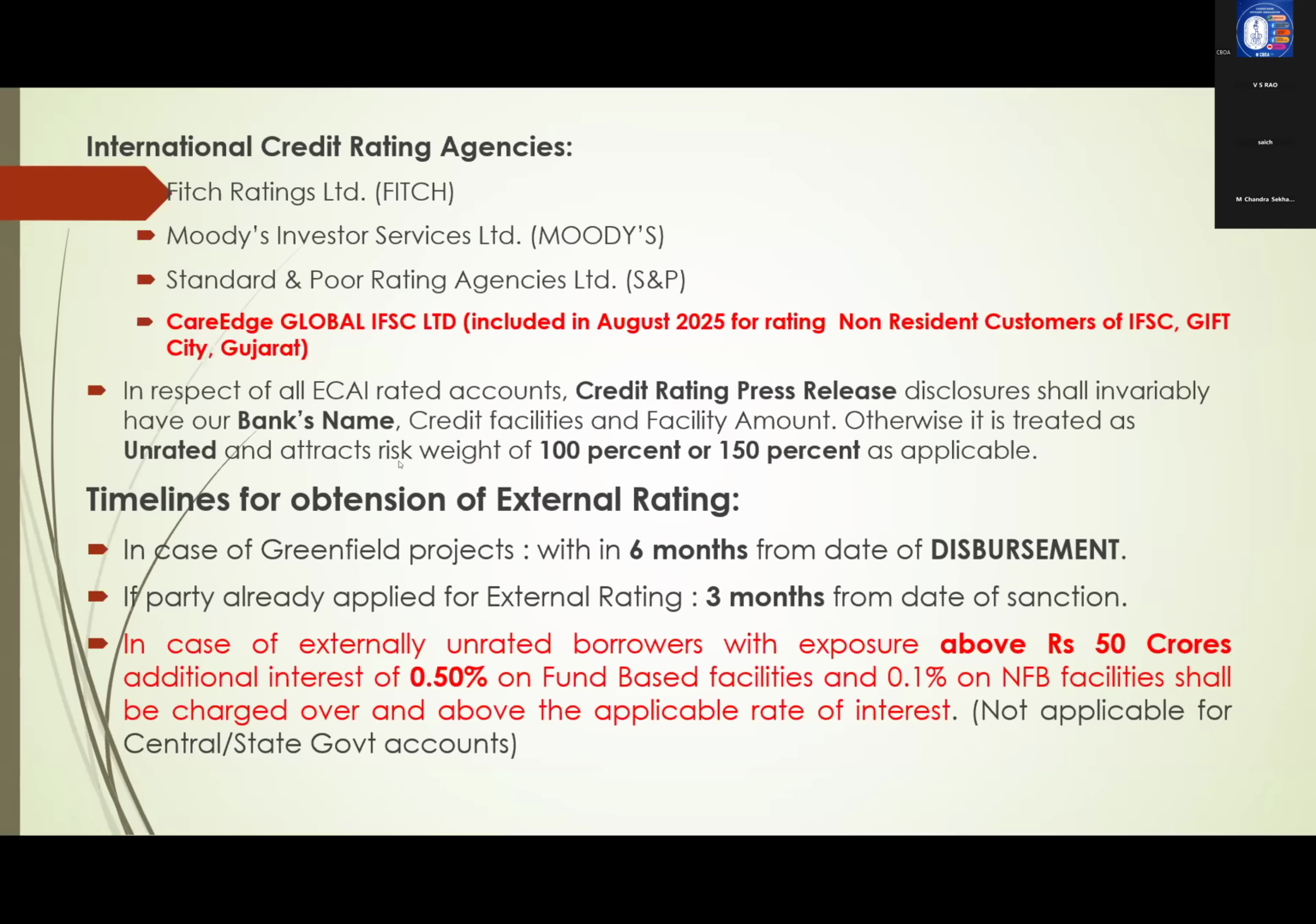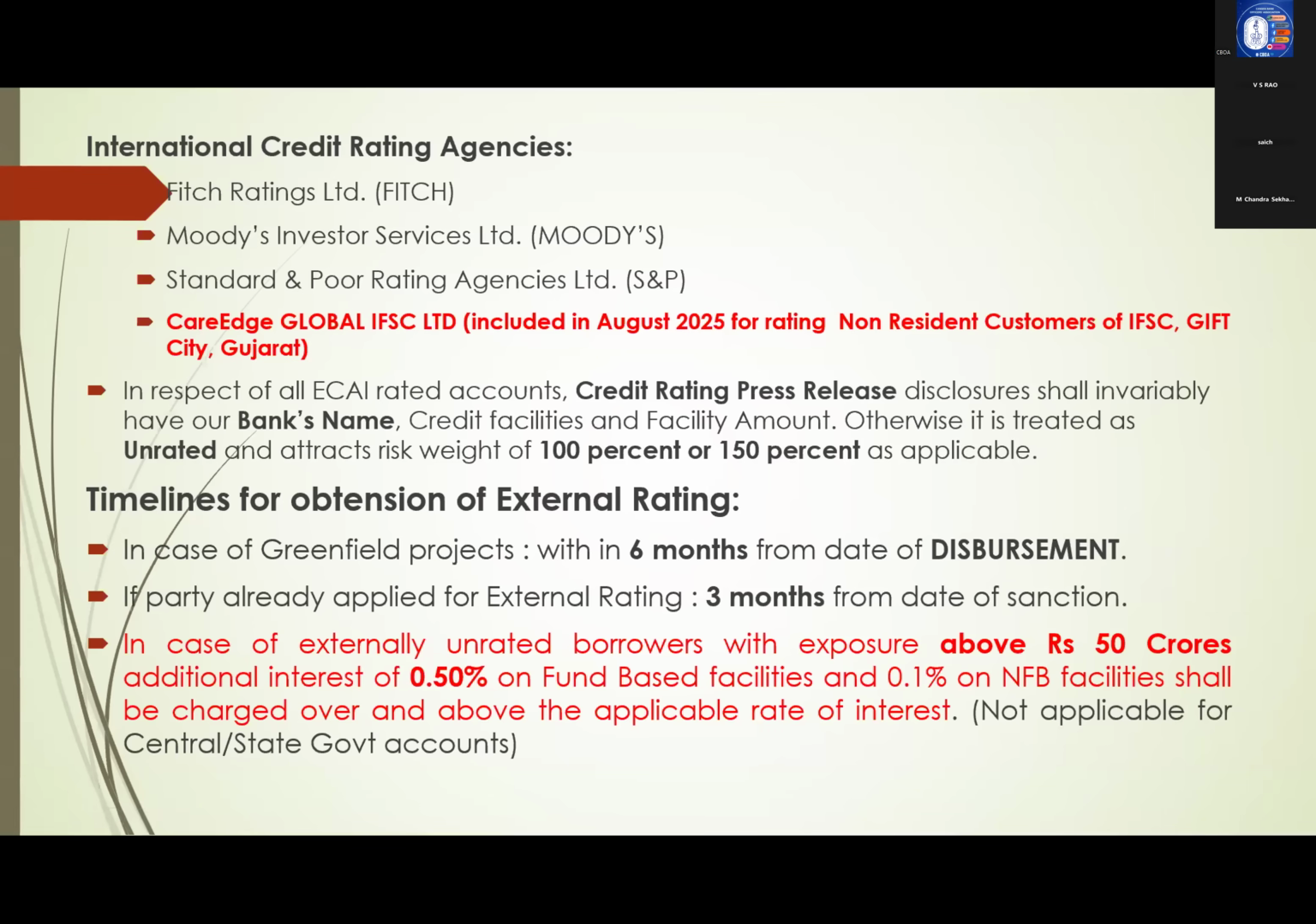It is treated as unrated and attracts 100% or 150%. And obtention of external rating in case of greenfield projects. Greenfield projects means starting from scratch. Starting from scratch, now project started. That is greenfield. Brownfield means expansion. That is the difference. Okay.